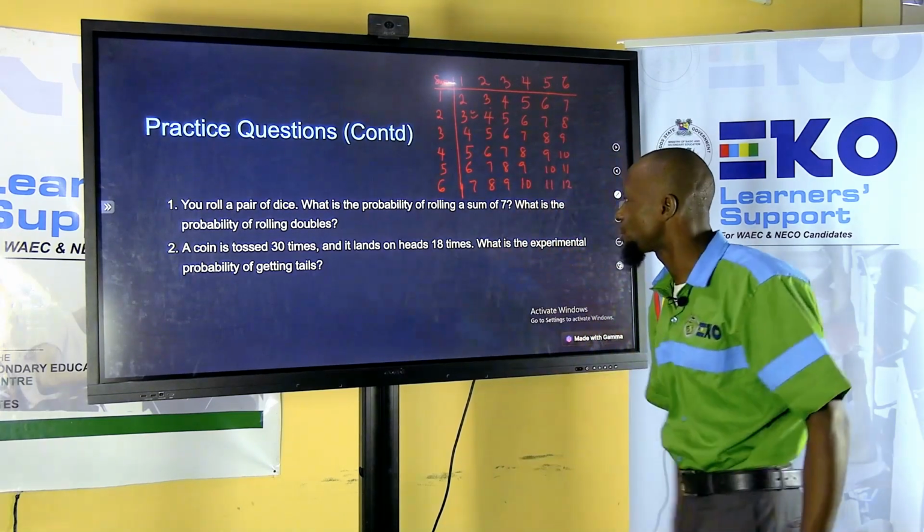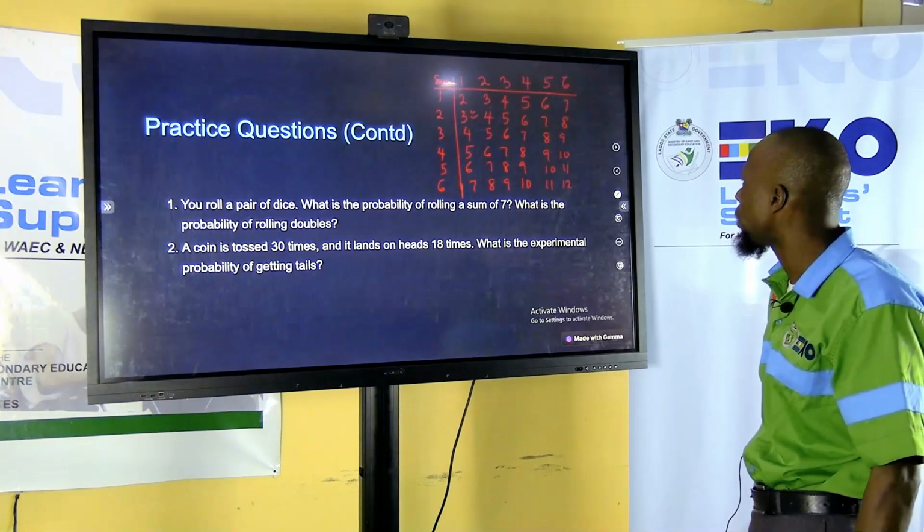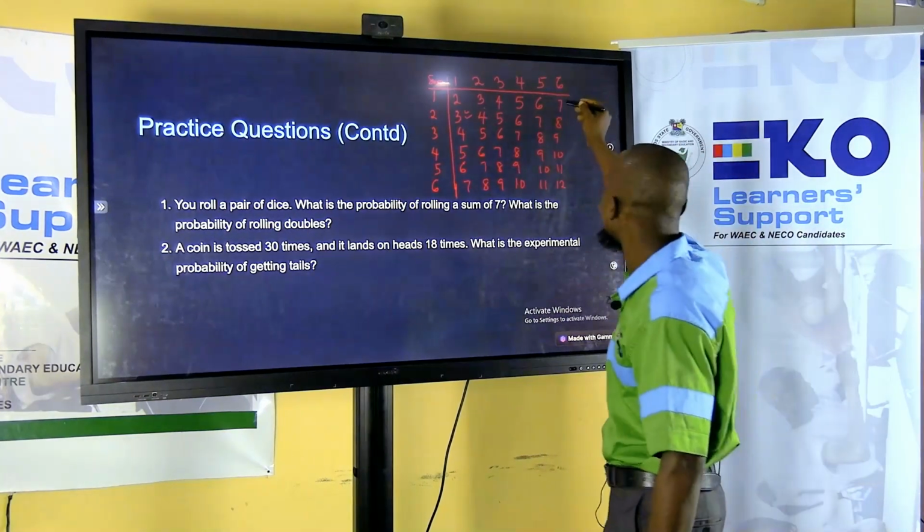The question is, what's the probability of rolling a sum of 7? This is the sum of 7.